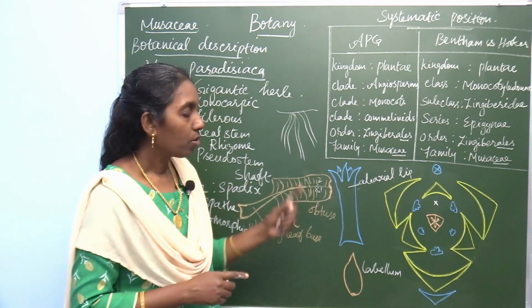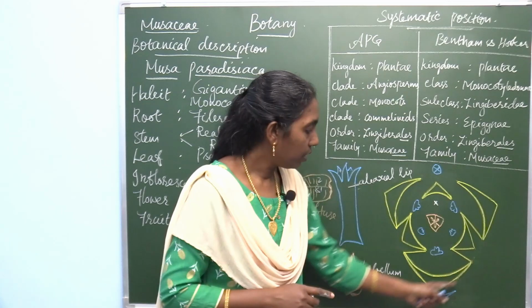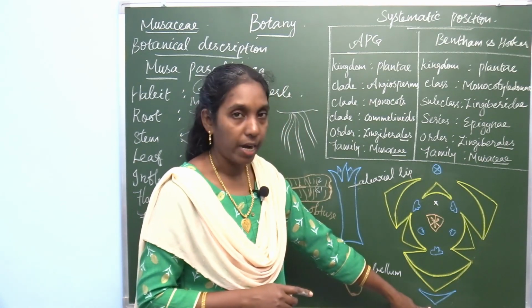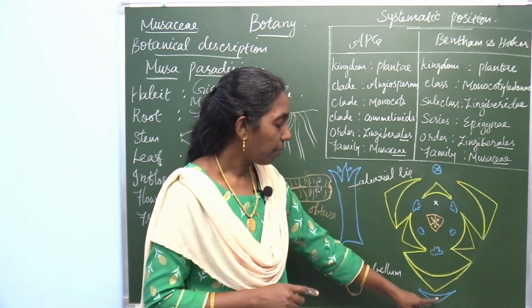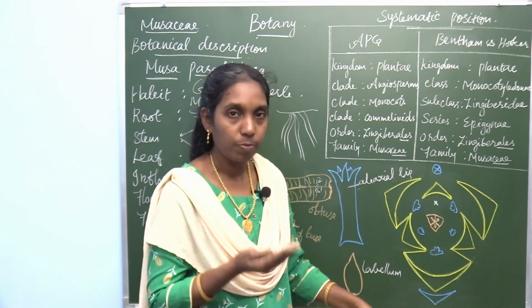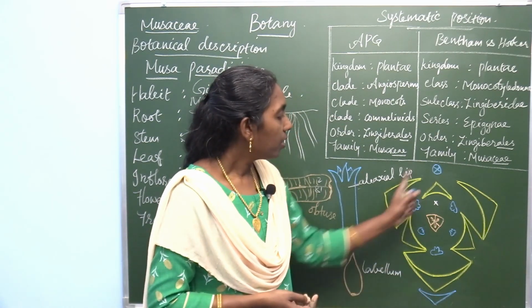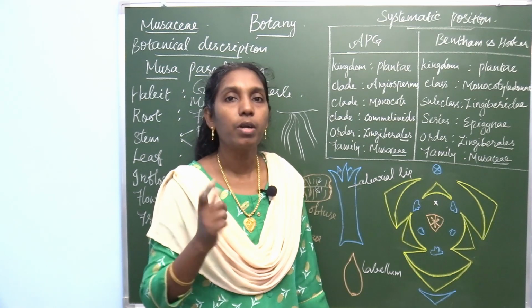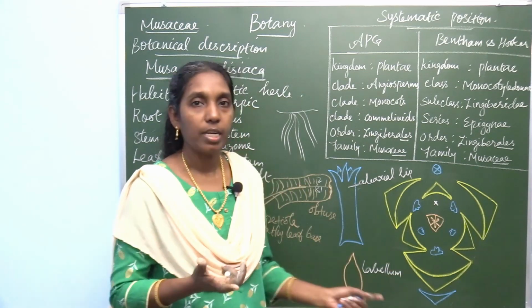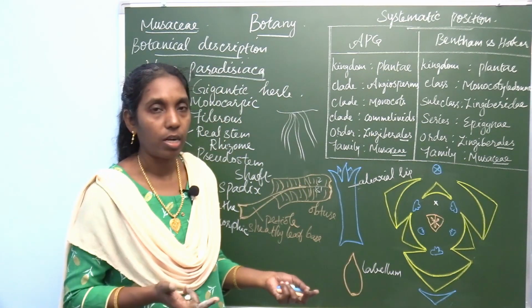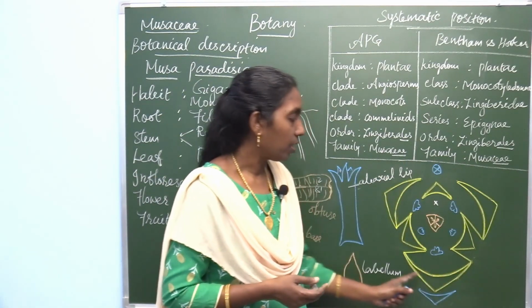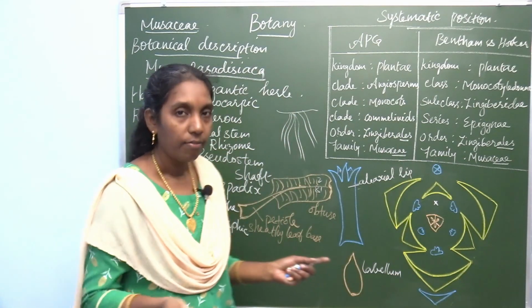Now, seeing the flower, you write about the outer wall. First, the flower contains bract. Draw the bract here. Bract is present. The bow-shaped bract, spathe, bract, and the tepals. Number of tepals. Here it is perianth. There is no distinction of calyx and corolla. So, only one whorl of perianth, which is arranged in two different whorls.